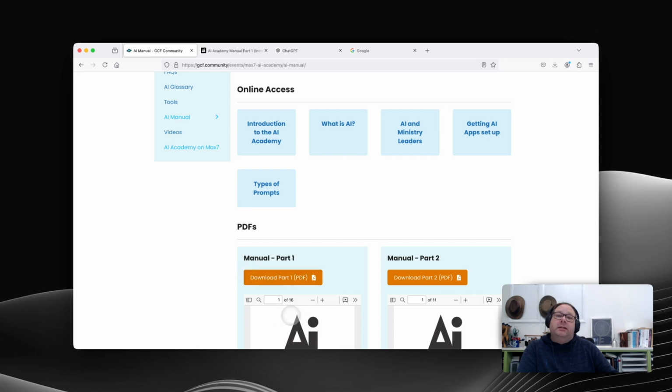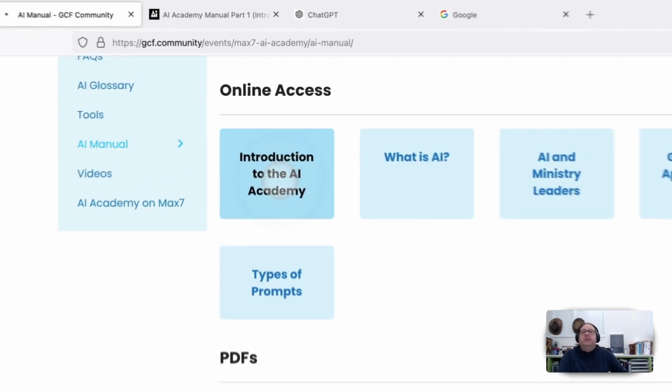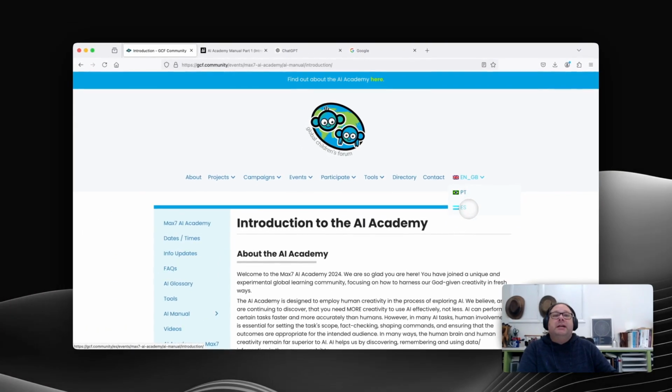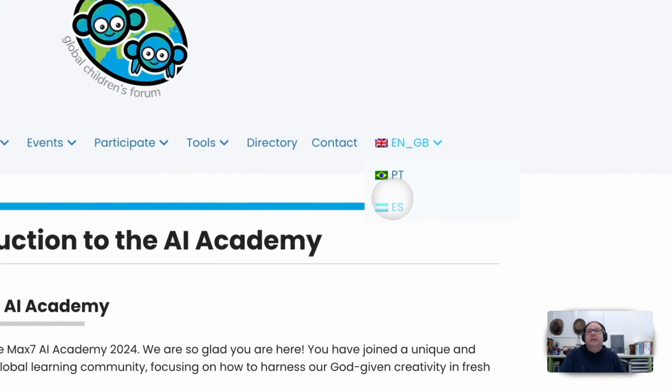As well as downloading it from Max 7, you can also access this online. And the advantage of that is that you can translate it. So if you are a Portuguese or Spanish speaker, and I'm going to add other languages here as well in the course of the next couple of days, then you can translate this content. So you can immediately translate this to Spanish, for example.